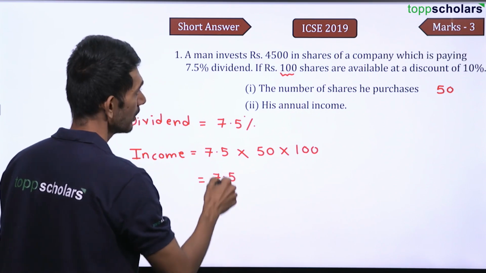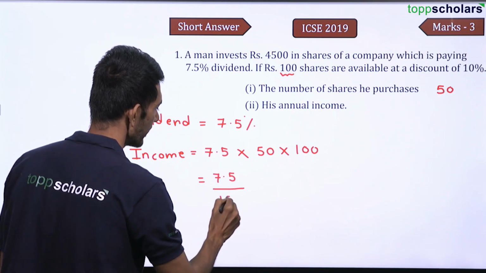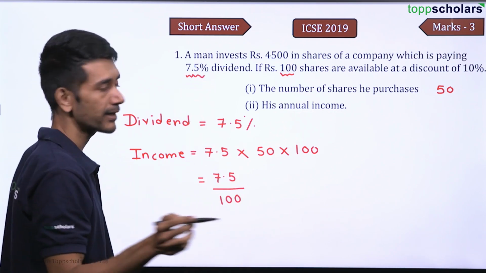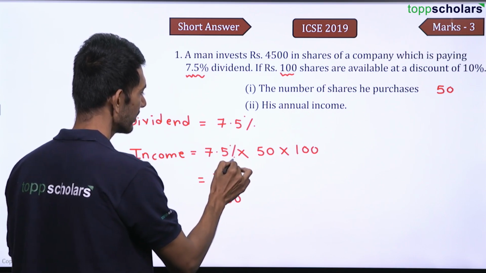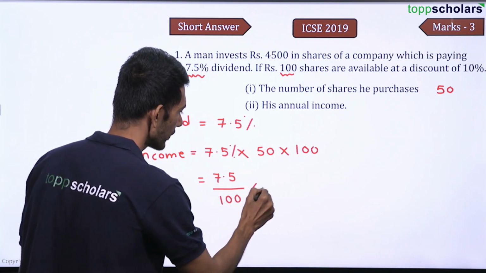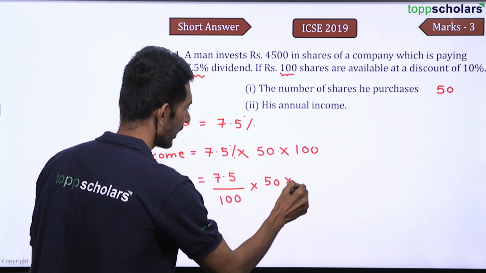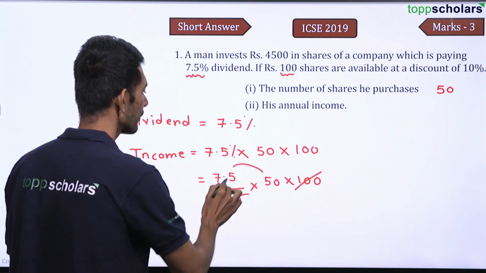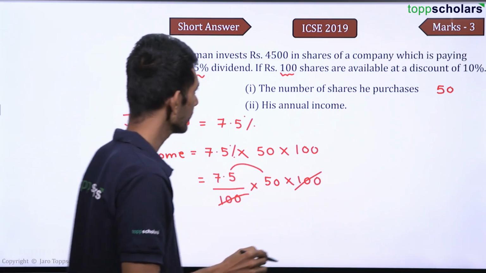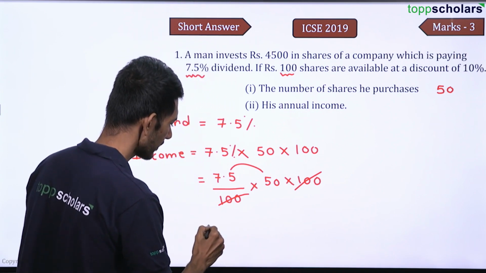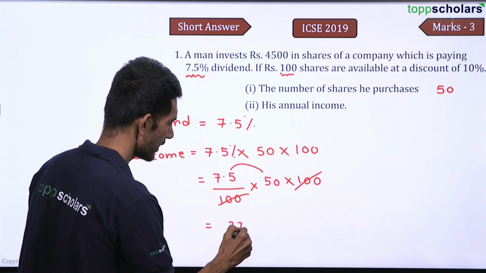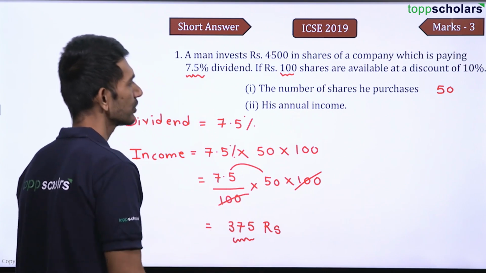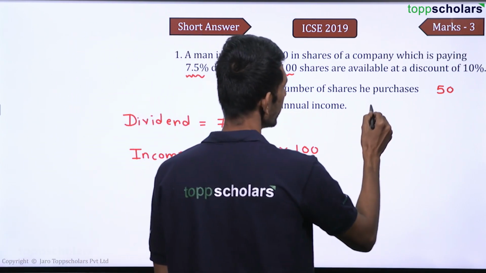7.5 percentage, that is 7.5 divided by 100. Right, this is 7.5%, right? So that is why this is 7.5 divided by 100. I hope you're getting this. I can also write it as percentage here. And then into 50 into 100. So 100 gets cancelled. And that gives you 50 into 7.5. And that is nothing but 375 rupees, right? So 375 rupees is the annual income.